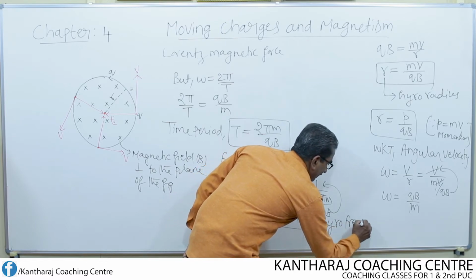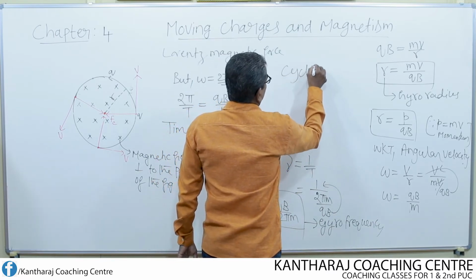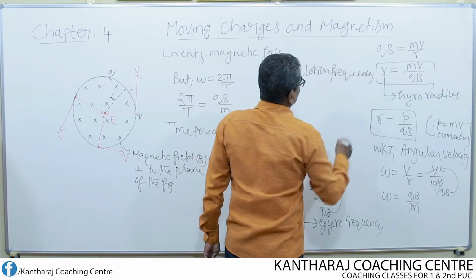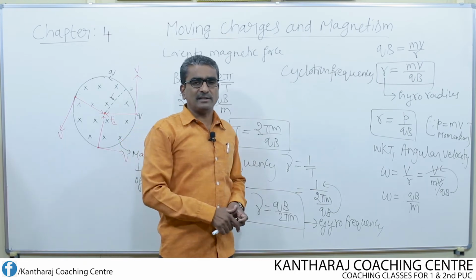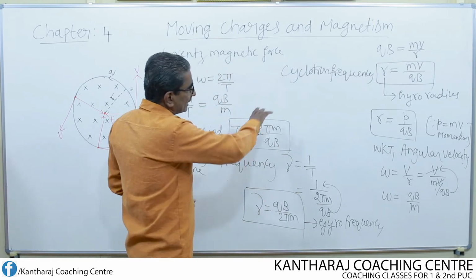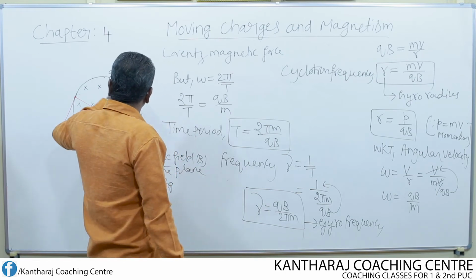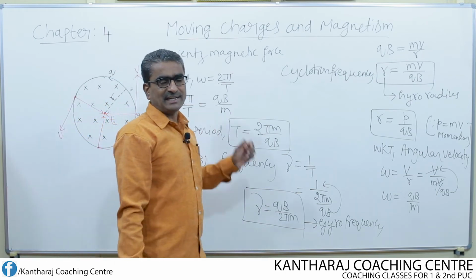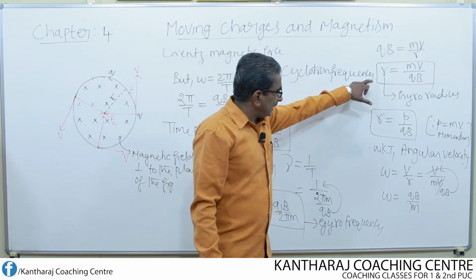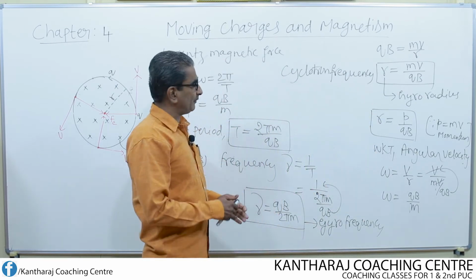Gyro frequency or cyclotron frequency. Cyclotron is one of the devices used to accelerate charged particles. We will discuss that in the forthcoming classes. So these are the different expressions for a charged particle undergoing uniform circular motion when it enters at right angles to the magnetic field, not the electric field. One for radius, one for angular velocity, one for time period and one for frequency.